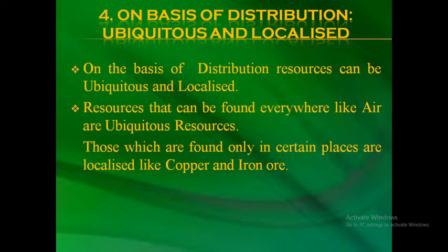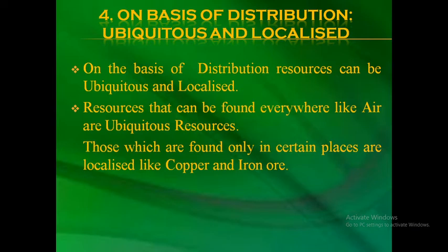If we see natural resources on the basis of distribution, they can be of two types. One is ubiquitous. The pronunciation is ubiquitous, which means resources that are found all around the world, and another is localized, which means limited areas.